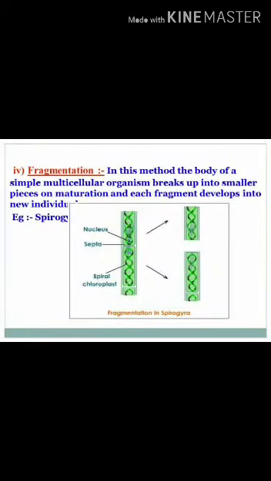Then come to the next method, which is called the fragmentation method. Spirogyra reproduces by fragmentation. Spirogyra is a green alga found in water bodies. In this method, the body of the parent breaks into small pieces called fragments. Each fragment grows up to become a new plant.